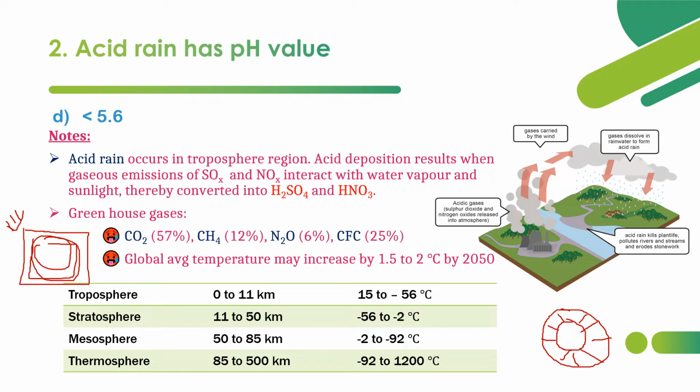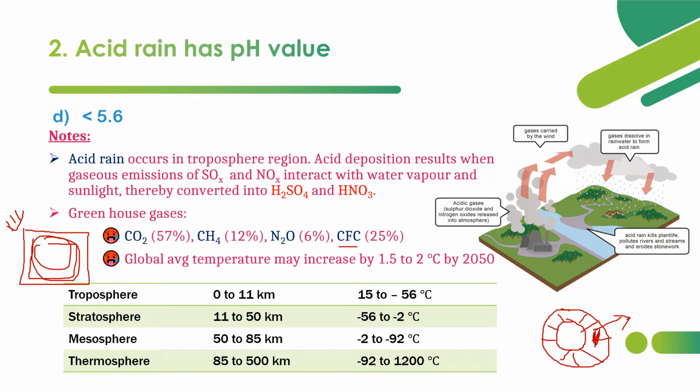So due to the presence of greenhouse gases like CO2, methane, nitrous oxide, chlorofluorocarbons, the heat remains within the atmosphere and does not escape out. So heat is remaining here. It does not escape out. So that's why global warming happens. Therefore, the greenhouse gases act like a thermal blanket surrounding the earth. So this is the reason why global warming is happening.